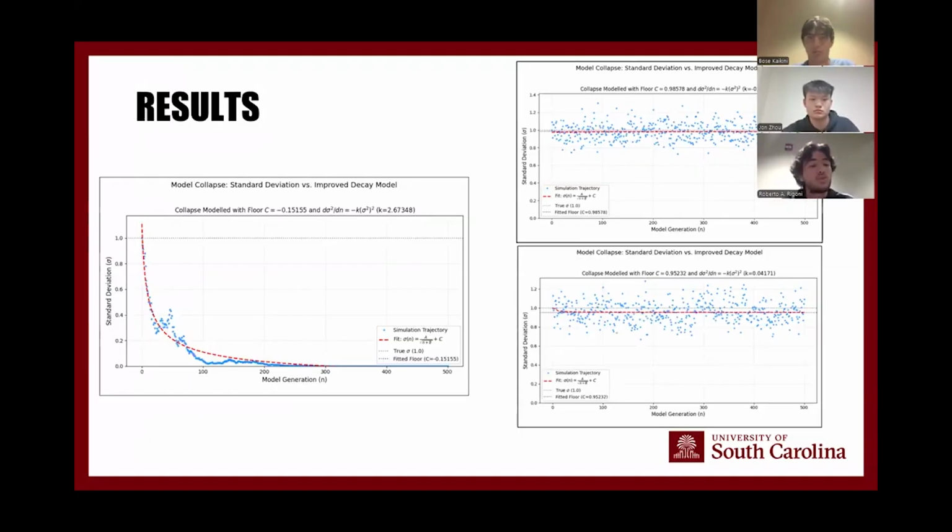Now let's speak a little bit about our experimental results. On the left, we see a graph using only synthetic data, which provided a very extreme example of model collapse, meaning a very high K value in the ODE. In the top right, we see that we had not very much model collapse because in that example, we used no synthetic data. So you can see that the standard deviation stayed around the initial value of 1. And in the bottom right, you see a limited amount of model collapse because we used half synthetic, half human data. So we see the standard deviations drop a little bit from the initial value of 1, but not very much.